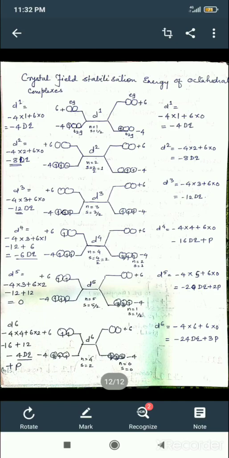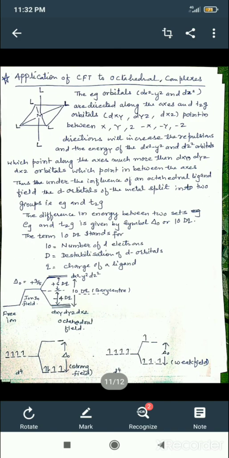Metal ligand bonding in transition metal complexes. We are discussing the crystal field stabilization energy. In the last lecture, we discussed the application of crystal field theory to octahedral complexes, in which we studied that